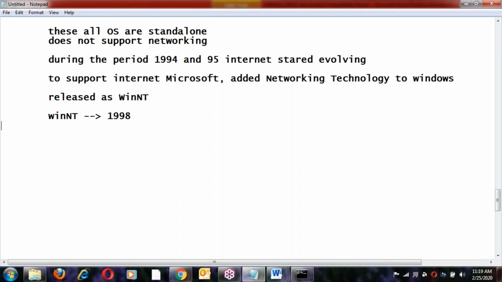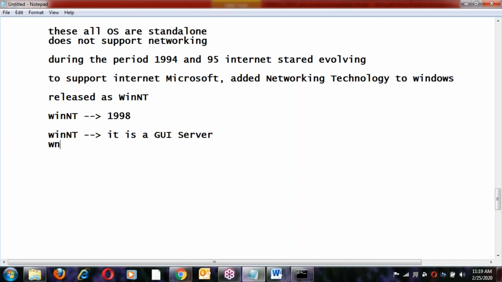NT stands for networking technology. Windows NT is the first GA server in the market.